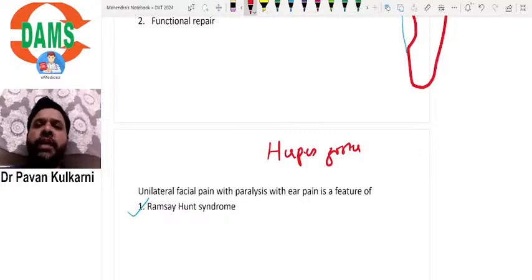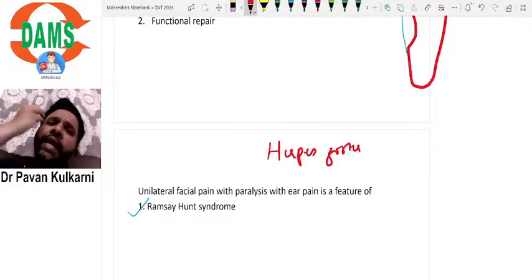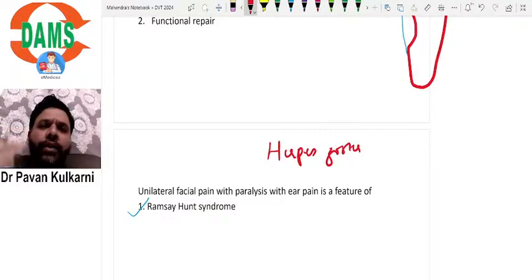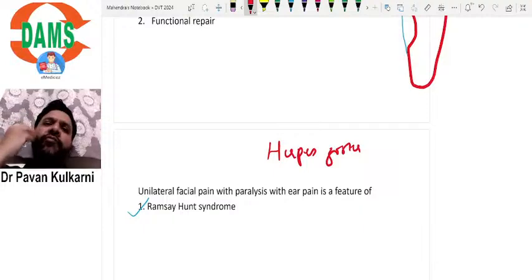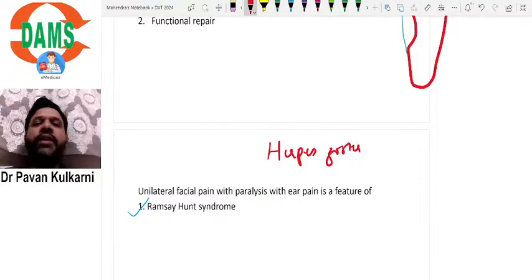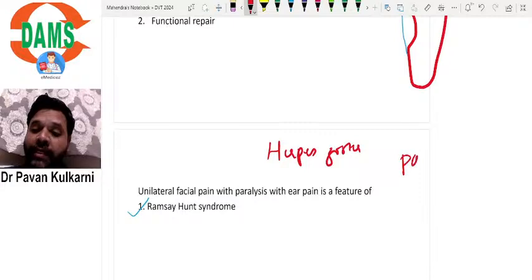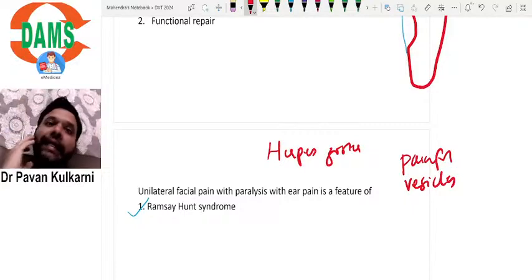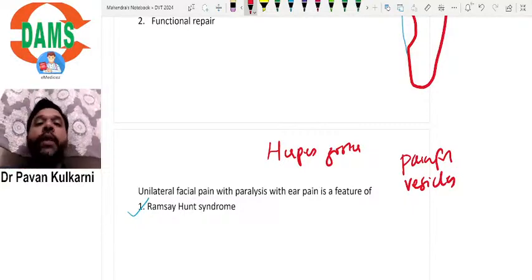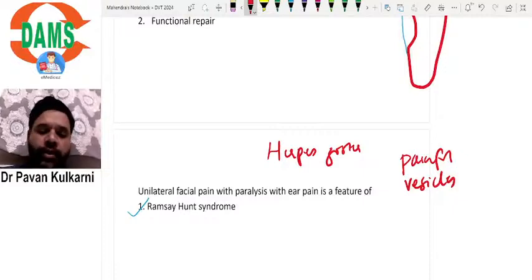This herpes zoster leads to unilateral vesicles on the face and on the palate. Classically, the patient will have a lot of painful vesicles on one part of the face, because this follows something called the dermatome rule. What is the dermatome rule? Vesicles will be present only wherever the nerve supplies that part of the skin, and those vesicles are painful. Please remember this. They are painful vesicles on one part of the face, unilaterally, associated with ear pain, that is otalgia, facial paralysis, and so on. Classically, that is your Ramsay-Hunt syndrome.